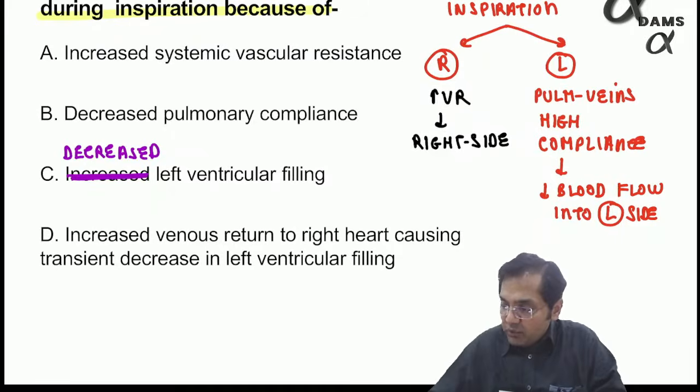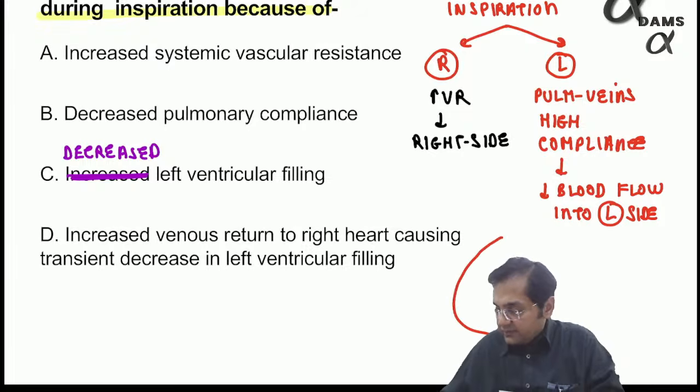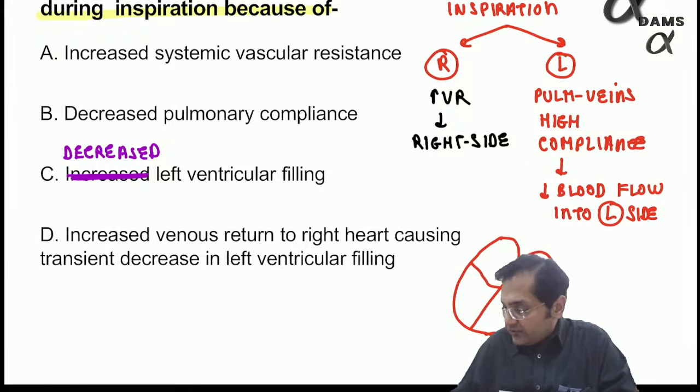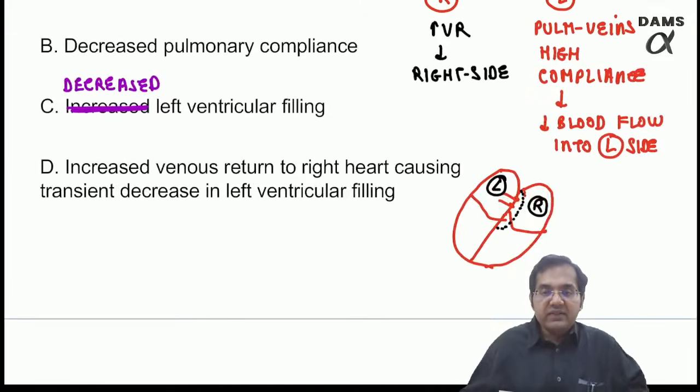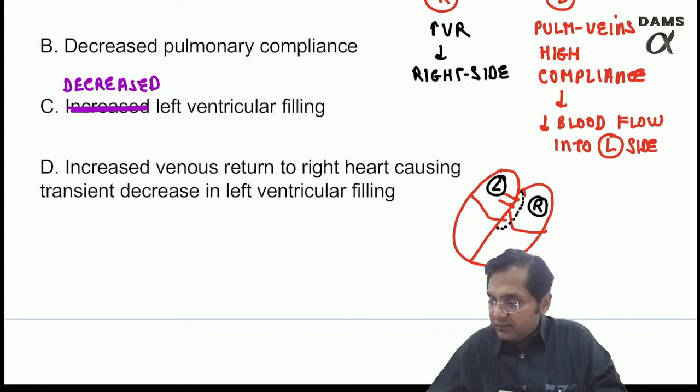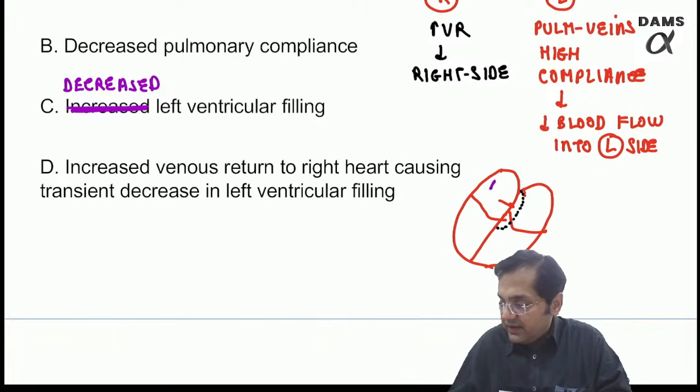Naturally, if there is more venous return to the right side, suppose we are talking about the heart like this, this is the septum, then because of the increased blood volume, the septum is pushed toward the left side, resulting in less left side filling.